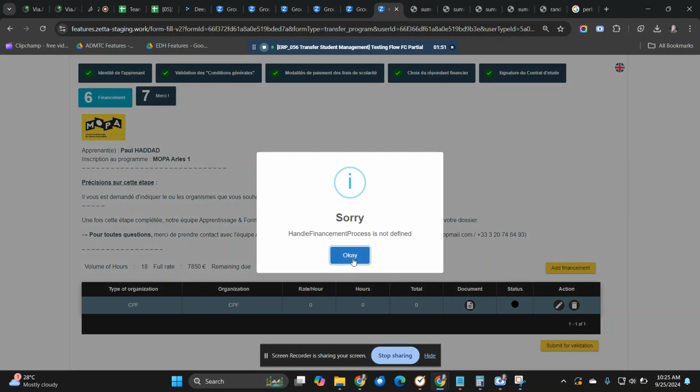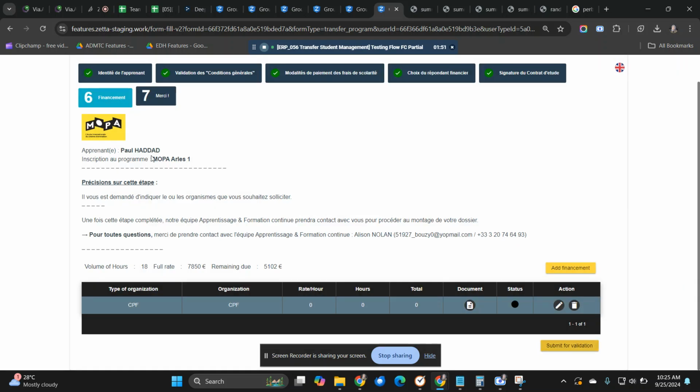Okay, now I still cannot submit the financement step. So yeah, I cannot continue to the test because I'm blocked in the step financement.